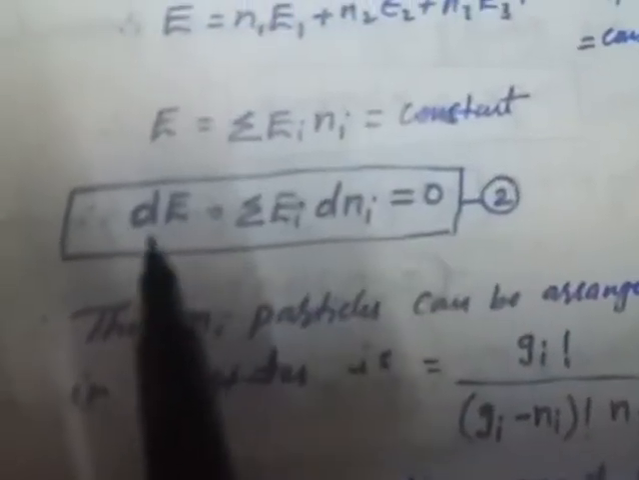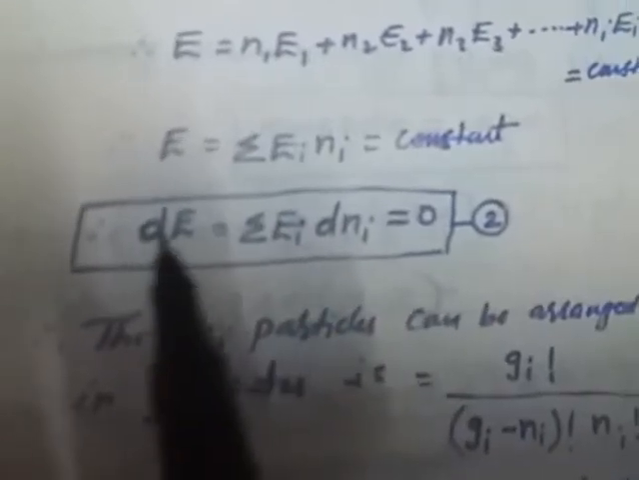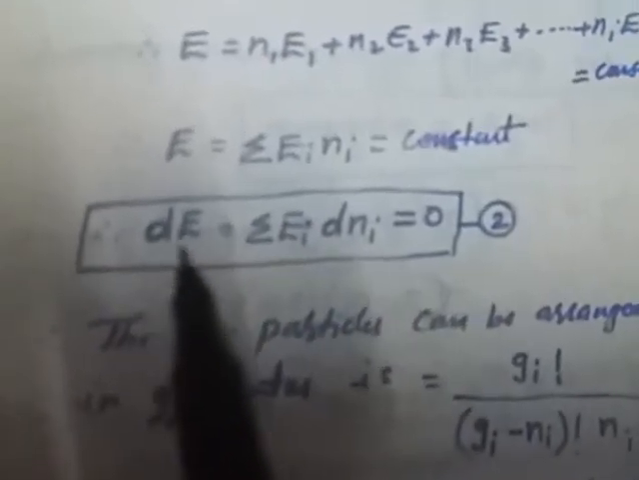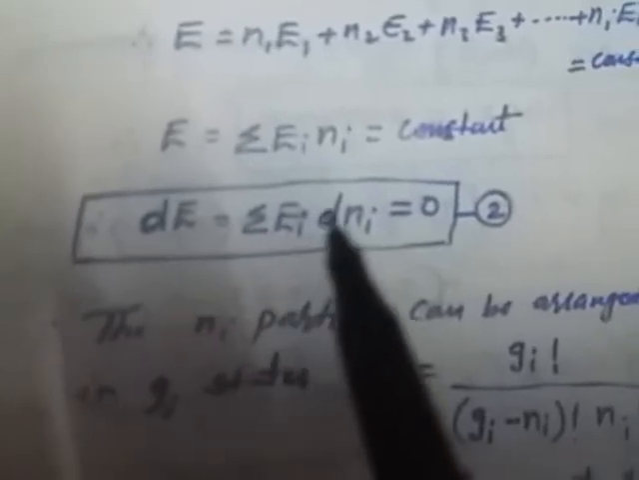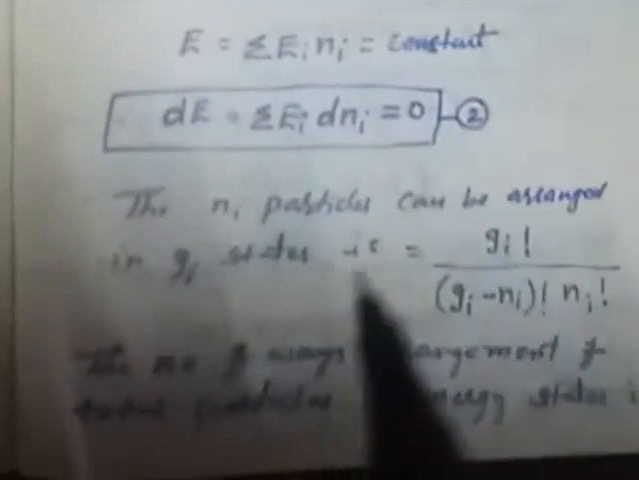Therefore, when the particles change, the corresponding energy also changes. The change of total energy of the particles is dE = ΣEi dni = 0. Understand here? So this is equation 2.